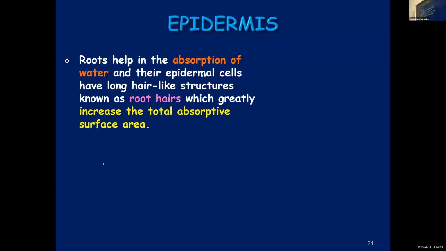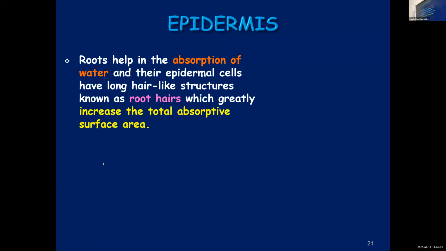Okay, one more point, one more slide we will see. Roots. In the roots also, already we mentioned about the specialities of the epidermis found in the aerial parts. Aerial parts means the part above the soil. But below the soil, the roots are present. They too have epidermis.